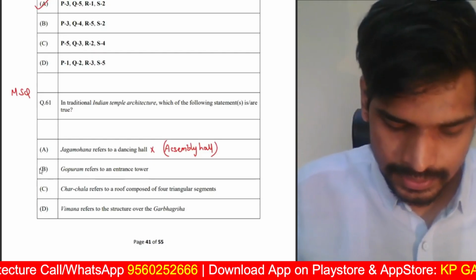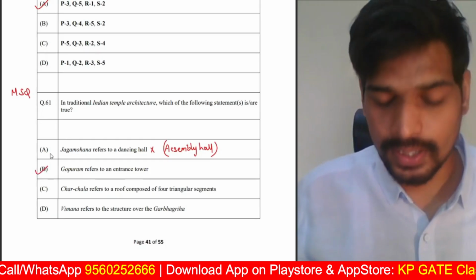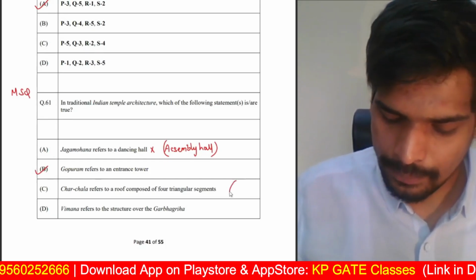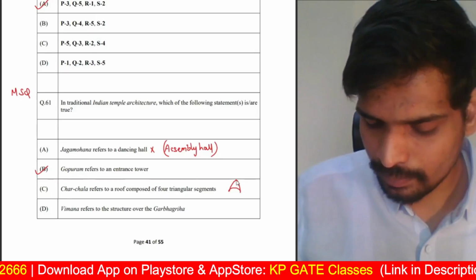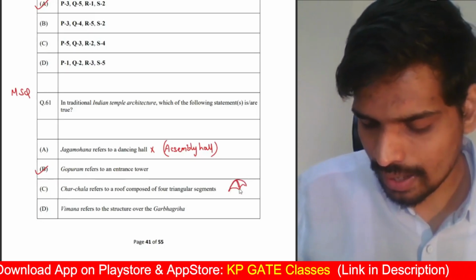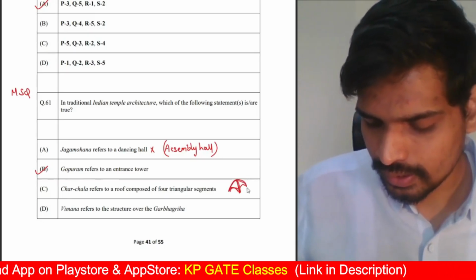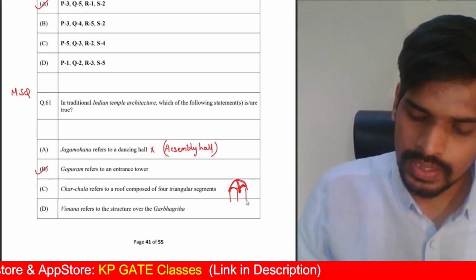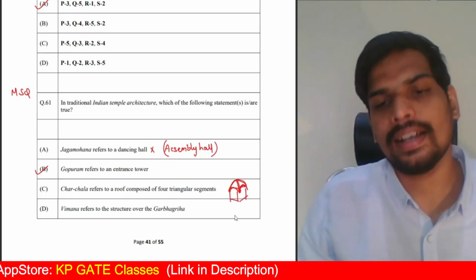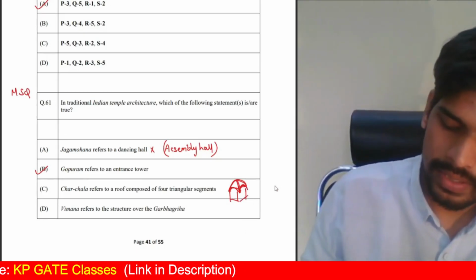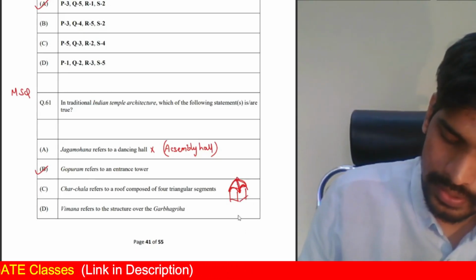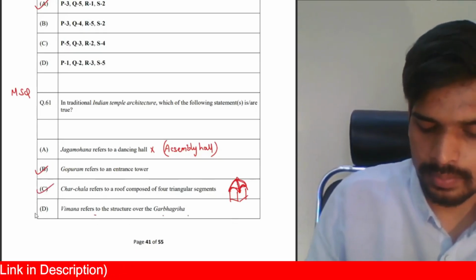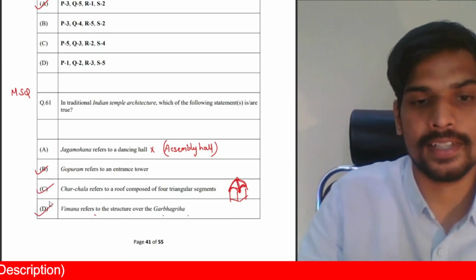Gopuram refers to an entrance tower, absolutely correct, feature of Dravidian temple architecture. Charchala refers to roof composed of four triangular segments, absolutely correct, seen in Bengali temple architecture. You see these triangular segments, something like this. Generally, this Charchala design of temple architecture in Bengal was derived from the Bengali hut design, right? This layout of Bengali temple is known as Charchala. That's correct. Vimana refers to the structure of a Garbhagriha, absolutely correct in Dravidian architecture.